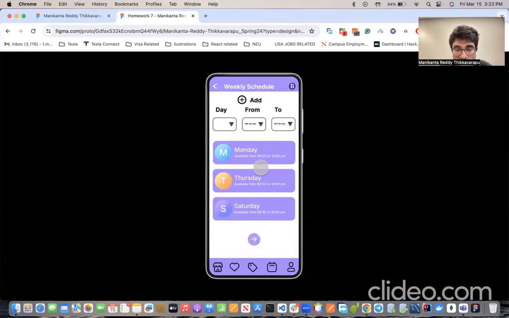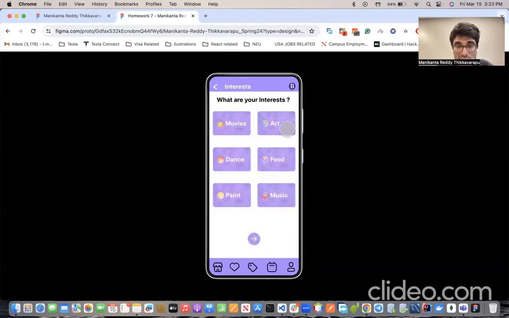So I can just view what are the timings where I have my work and so on, and you can just select day from to, and after this, when you go next, you can also select your interest, like what type of events you are interested in, like movies, dance, food, and so on. You can just select, and you can just click next.